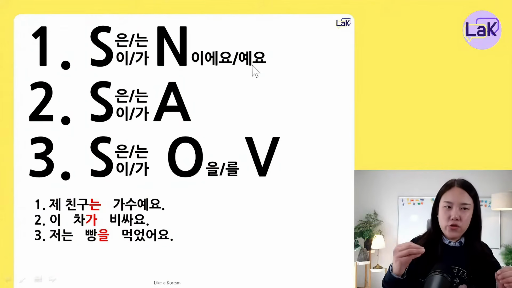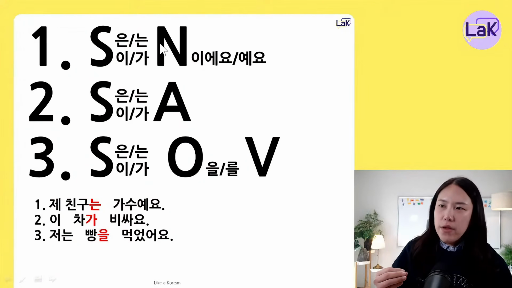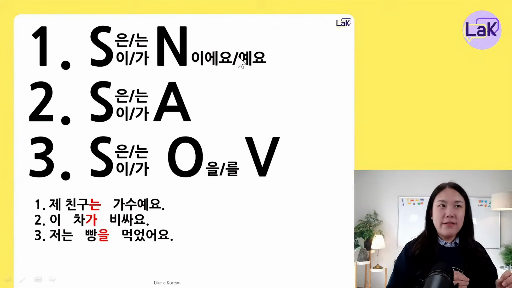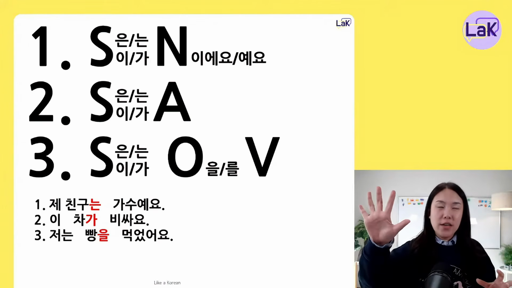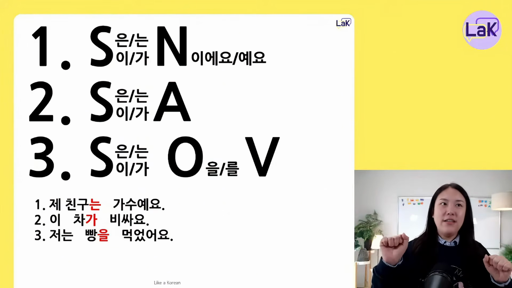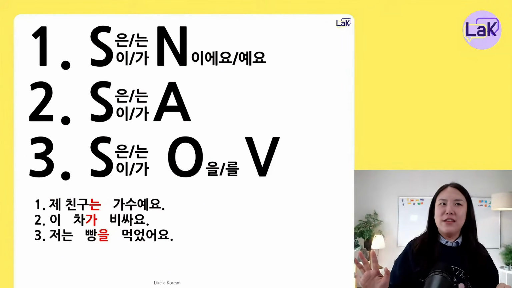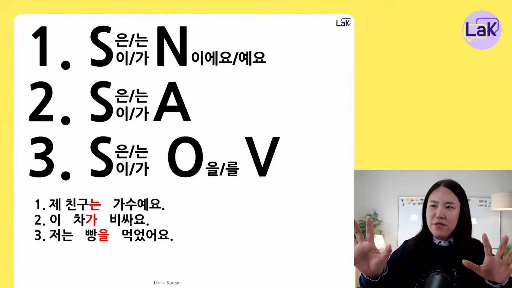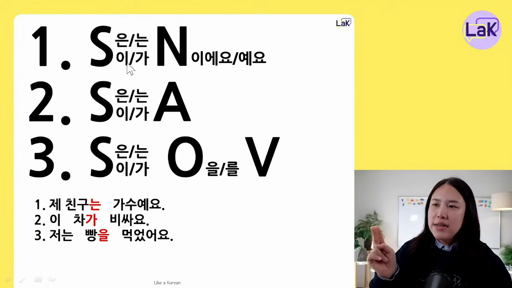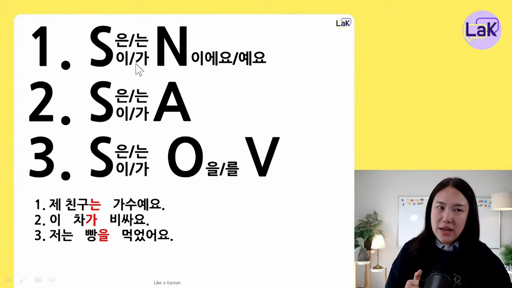The first sentence structure is subject with noun. For example, 제 친구는 가수예요. This 예요 is a be verb. When there's a be verb, the sentence structure is like subject and noun, right? When you have subject and a noun, you can use 은는 and 이가 only. You never use 을을 for this type of sentence.